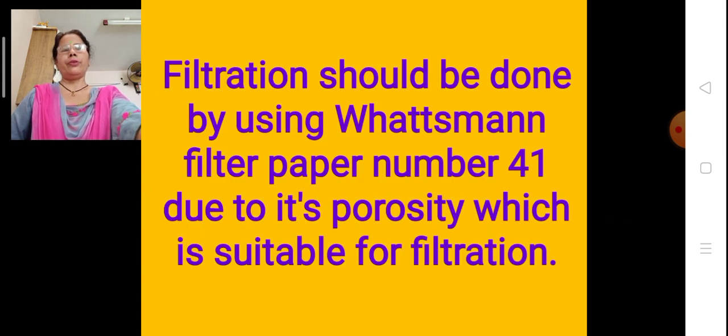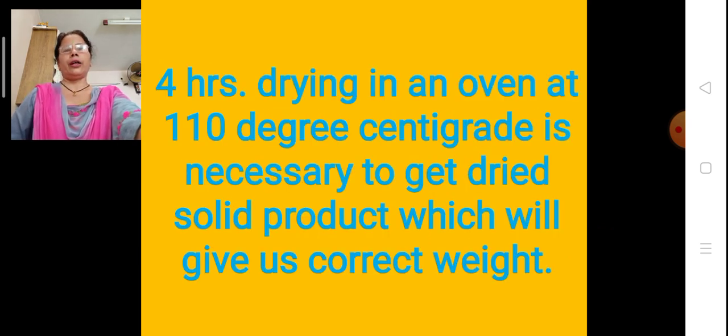Filtration should be done using Whatman filter paper number 41. Students, you know that filter papers have numbers according to their porosity. Whatman is the scientist who invented these papers, and that is why his name is given to them. Simple filter paper has larger pores, whereas number 1 or 41 filter paper is very fine, and is suitable for the filtration of iron.